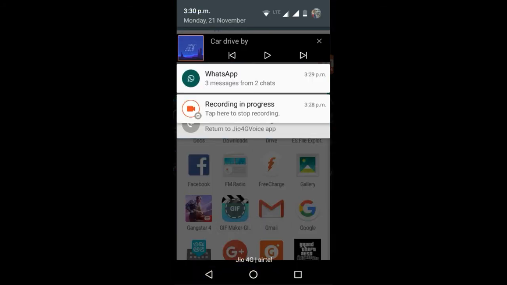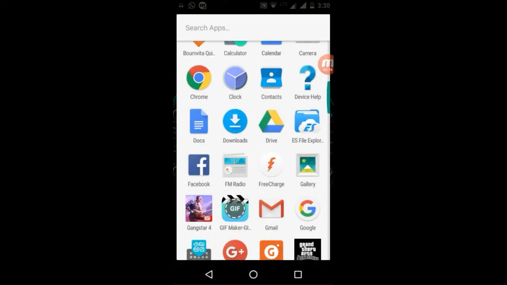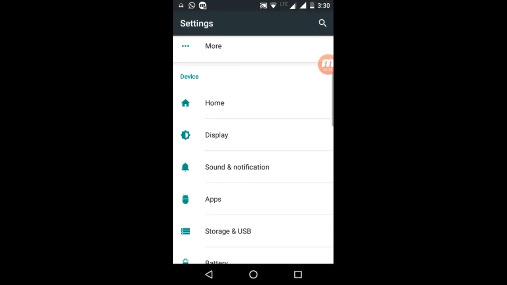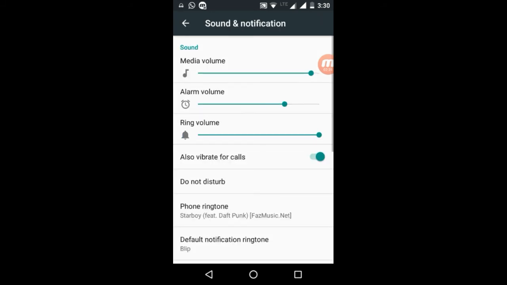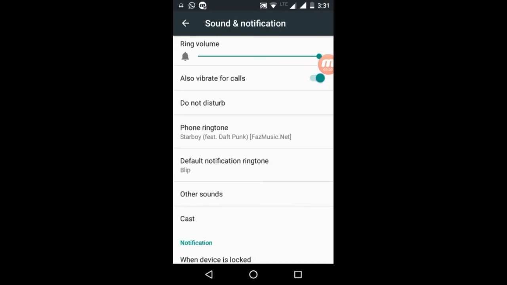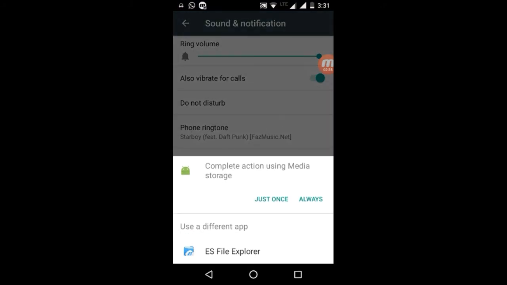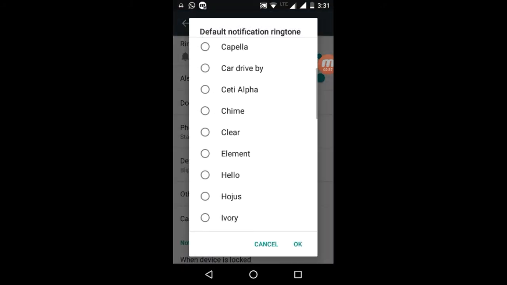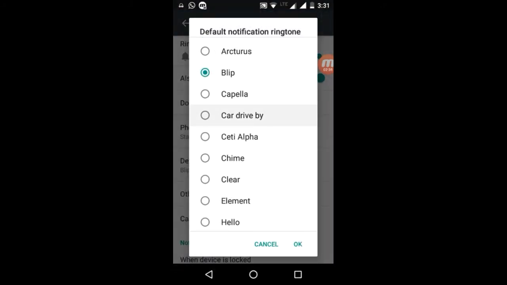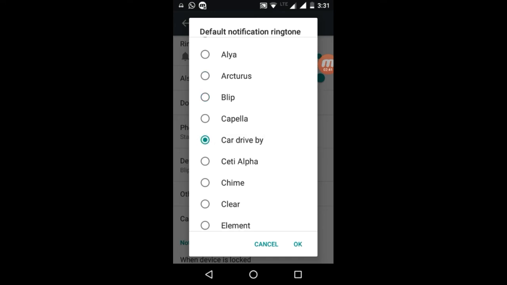Now let's check again in the settings. Sound and notification. Default notification ringtone. Oh great, car drive by is now listed in the notification ringtones. I'll click on OK.